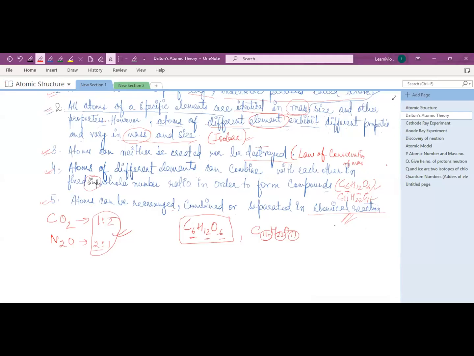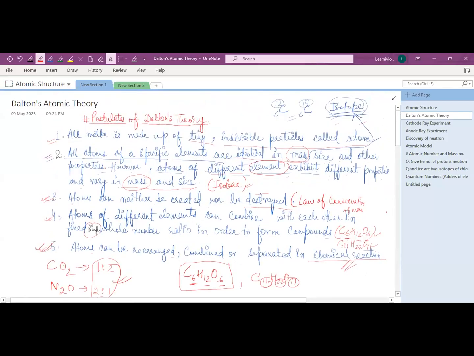Sometimes they combine with different atoms to give the product. Sometimes they separate to give the product. So this postulate was right, because in a chemical reaction, atoms can be rearranged, combined, or separated.